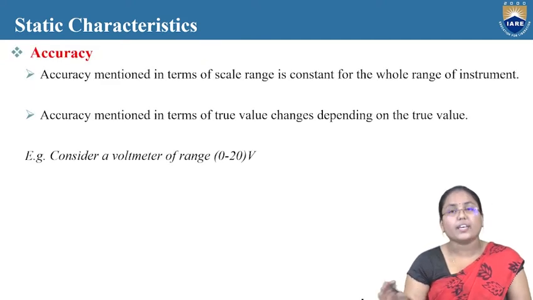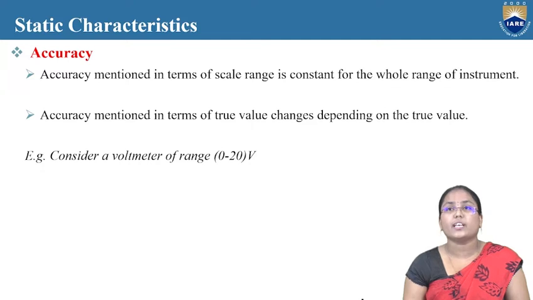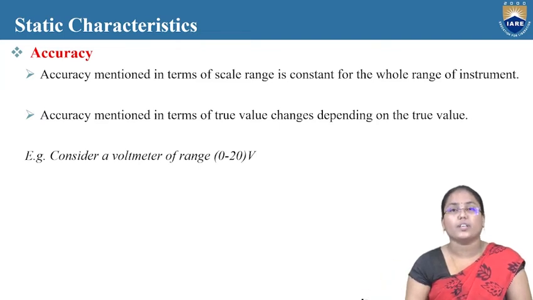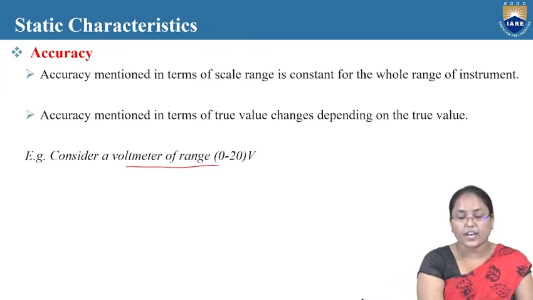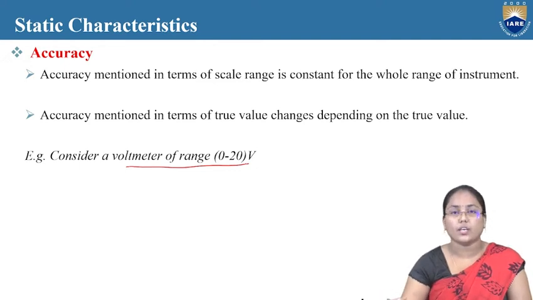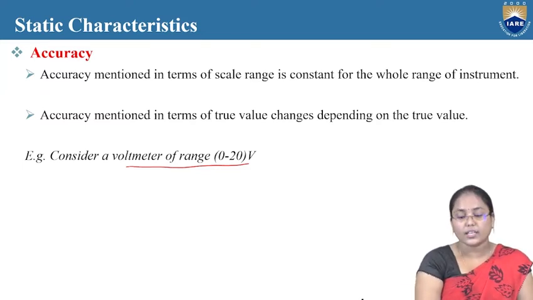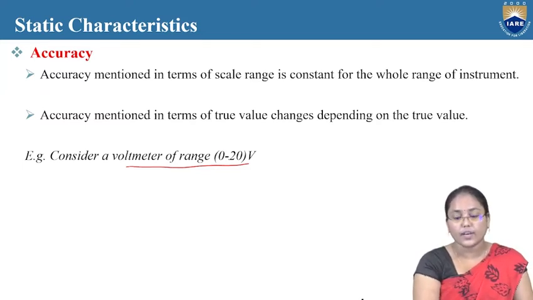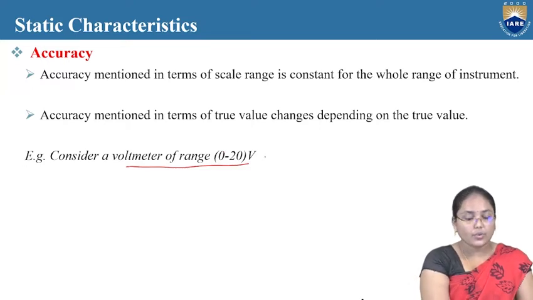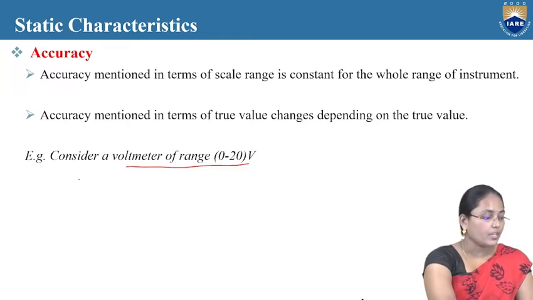Coming to the next case, accuracy mentioned in terms of scale range is constant for the whole range of the instrument. Accuracy mentioned in terms of true value changes depending on the true value. So now let's take a range of values. Previously we found in the percentage of span that the value is 10 plus or minus 1% volts. So now let us consider the range of values. Here the range of values means it will consist of all the values, that is 0 to 20 volts. Now let us take the range of values to be readings.